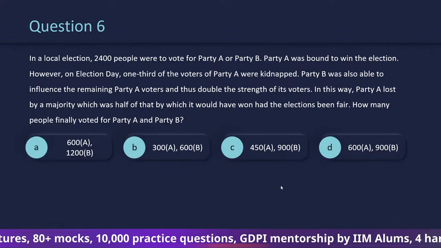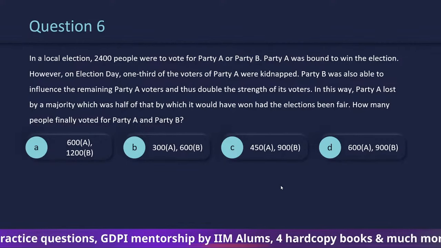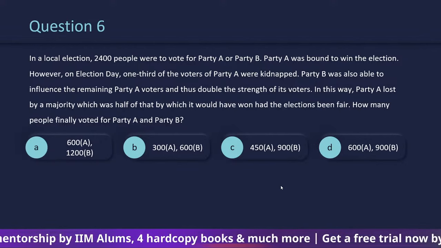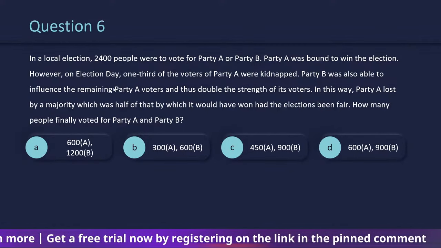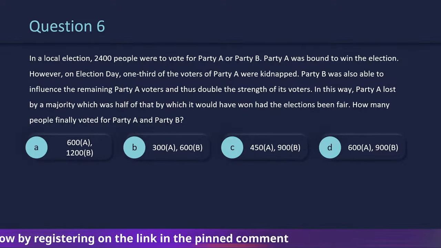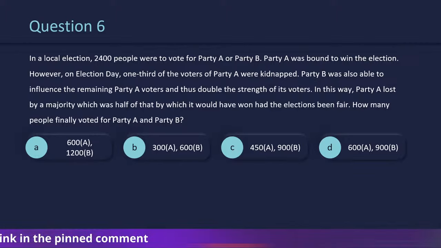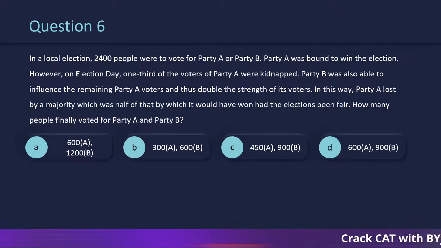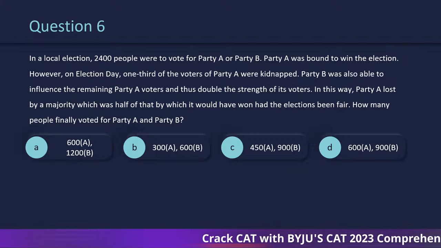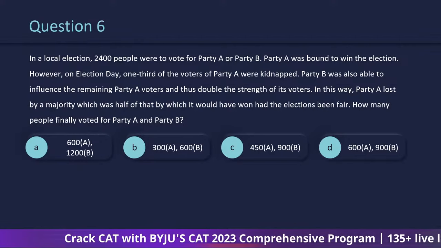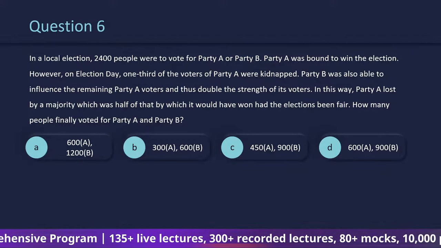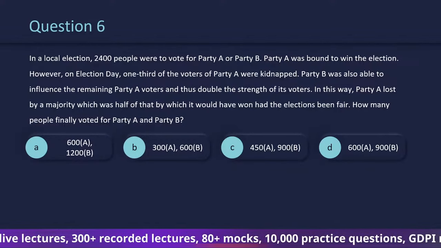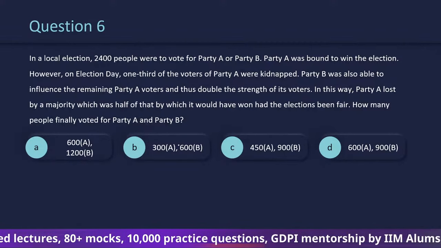In this way, so इस सिनेरियो में तो पार्टी A के पास तो not a single voter would have been left, नहीं? ठीक है. Okay, got it.